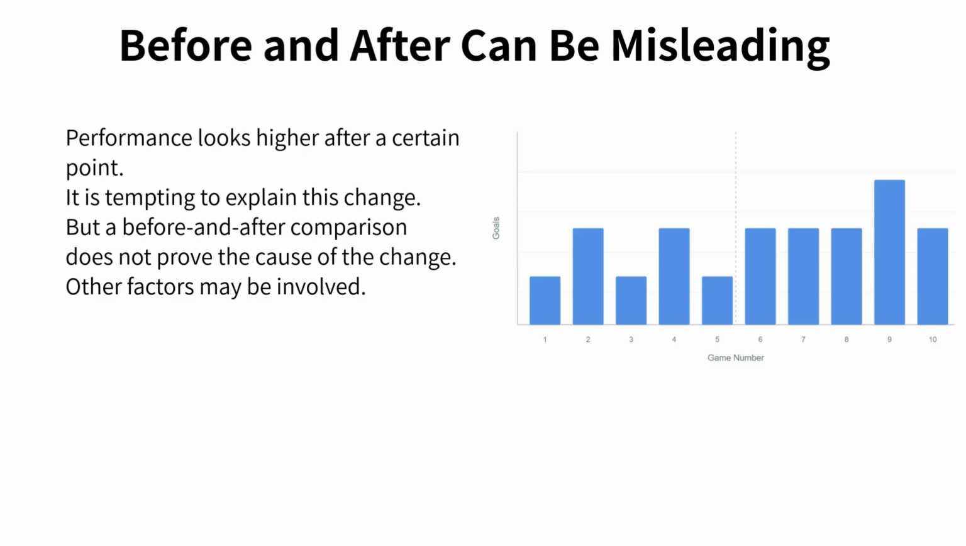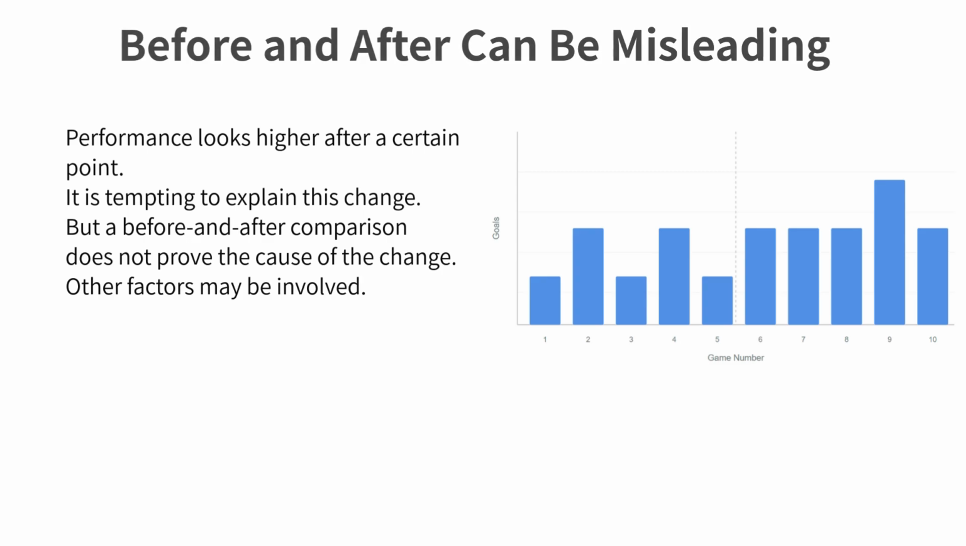A before and after comparison like this does not prove that performance truly improved. The sample size is small, and there is still noticeable variation both before and after the dividing line. Some higher games appear earlier, and some lower games still appear later. Without additional evidence, we cannot tell whether this difference is meaningful or simply due to chance. This is a key idea for the SAT. A visual change between before and after may look convincing, but it does not demonstrate a real or significant effect on its own.